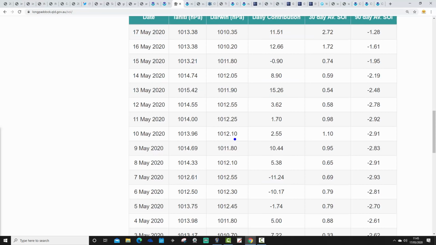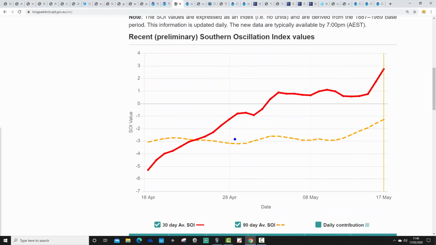This is enough to be lifting up the 30-day SOI average. That's this red line just here, so you can see how back around the middle part of April the SOI was down here, really quite negative. But now, around the 17th of May, the SOI is lifting up to plus 3. So going from -5 to plus 3. That's quite a significant movement of the SOI 30-day average.